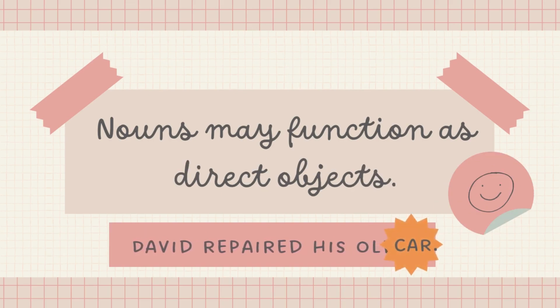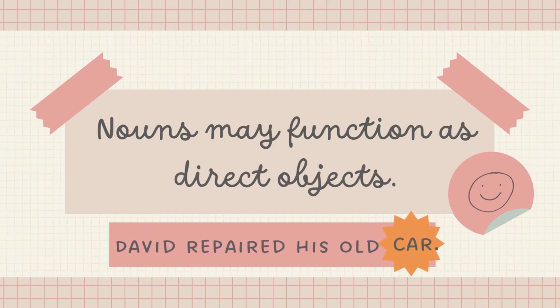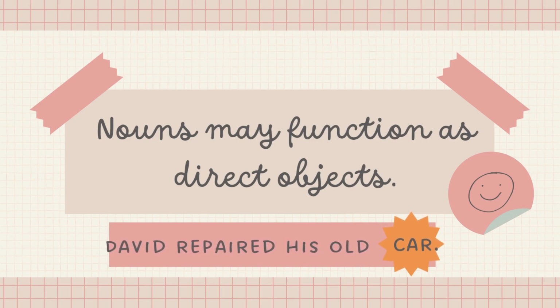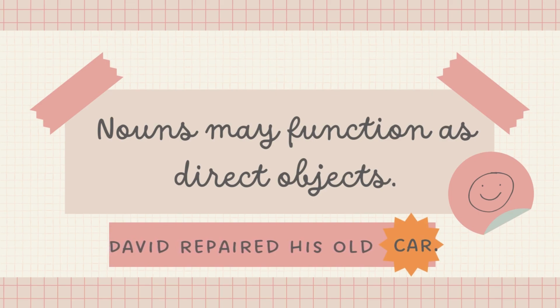Nouns may function as direct objects. These nouns answer the question whom or what and follow transitive verbs. For instance, David repaired his old car. Car is the direct object.